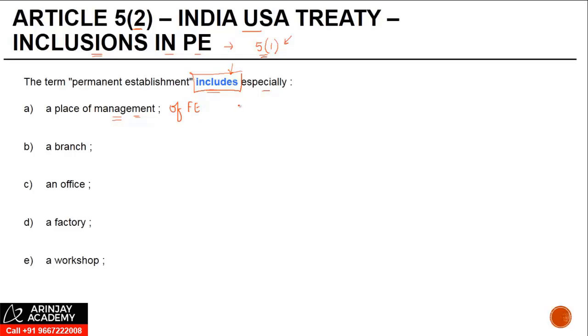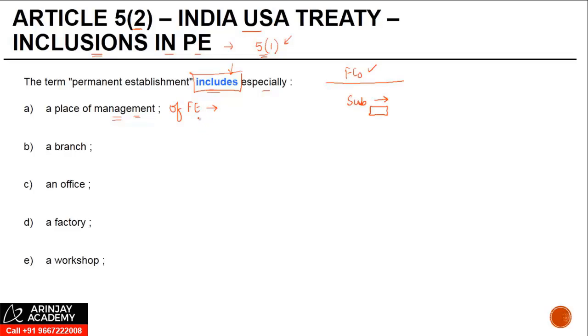So if there is a foreign company and it has a subsidiary in India, and the subsidiary is managing its own business out of its Indian office, then it cannot be said that the place of management is of the foreign company. What we are looking at is the place of management of the foreign company.